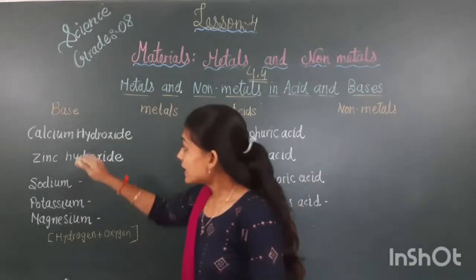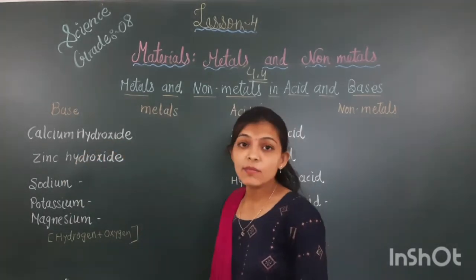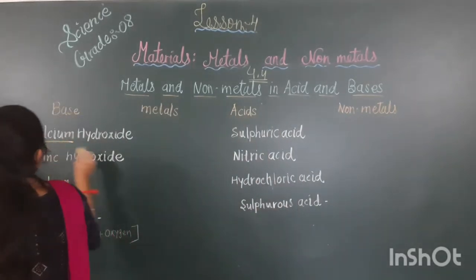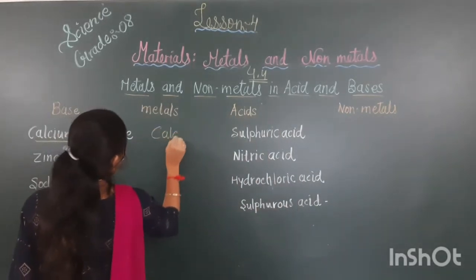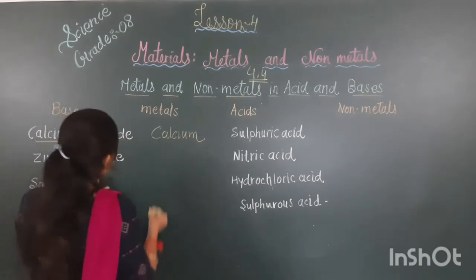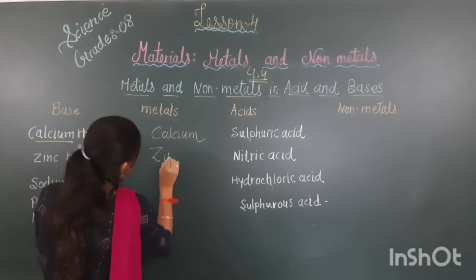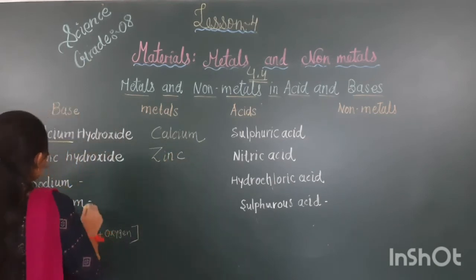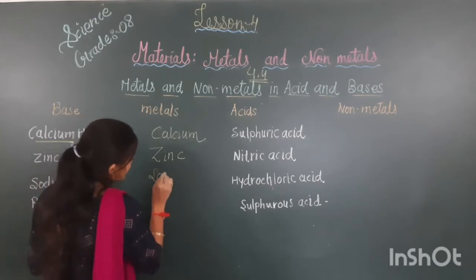oxides. In calcium hydroxide, which is the metal? Very easy answer. Calcium is one type of metal. So can I write here calcium? Second is zinc hydroxide. In zinc hydroxide, zinc is a metal. In sodium hydroxide, sodium is a metal.